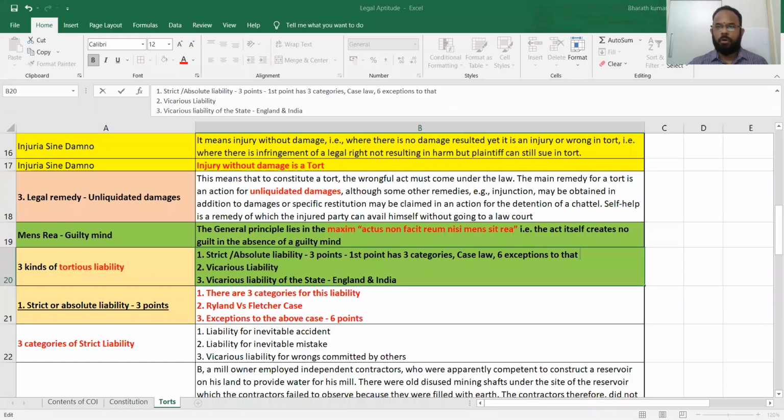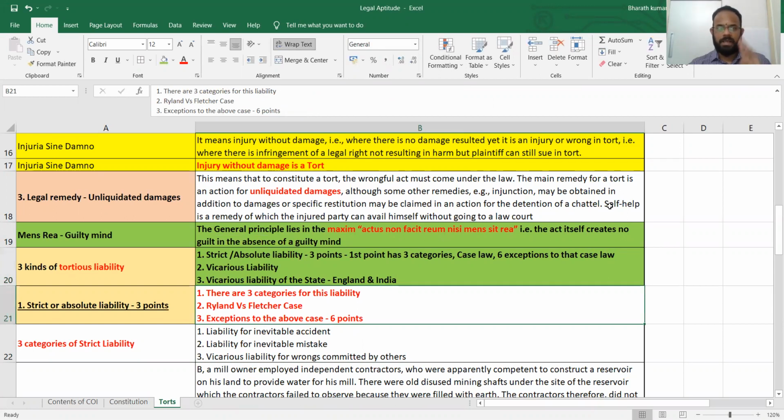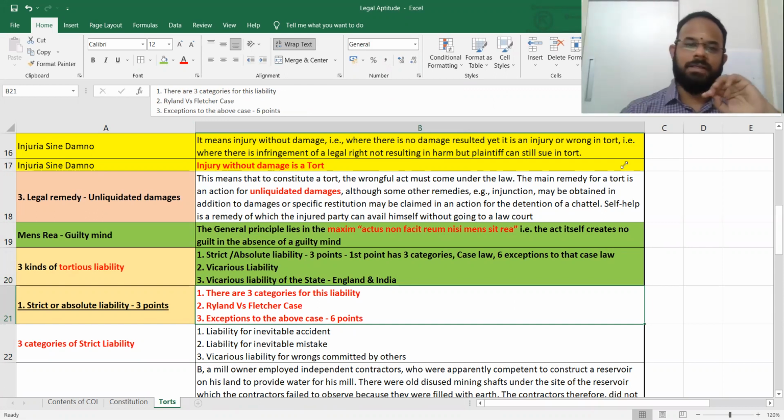So now what am I talking about? I am talking about the liability. So, the six exceptions to that case law. You can try to remember that. Six exceptions to that case law. Are we clear with this? So strict or absolute liability has three points. First one is categories. Second is case law. Third is exceptions to the case law. Second tortious liability is vicarious liability. Third is vicarious liability of the state, for England and India. Are we clear? Are we clear till this?